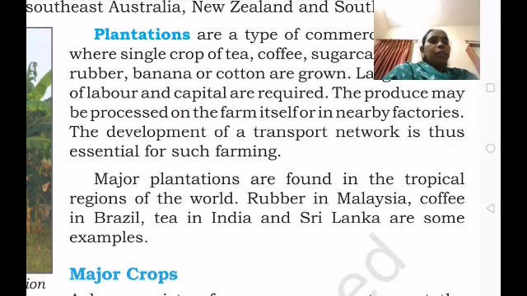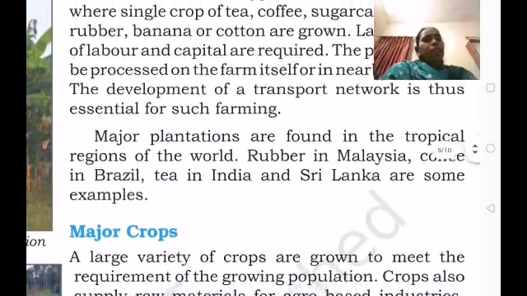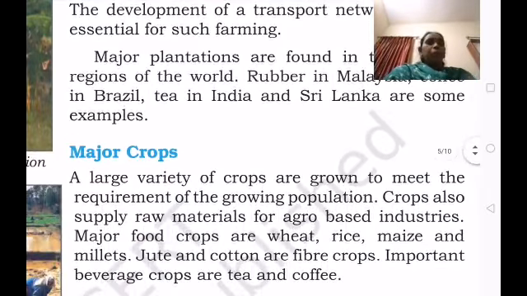Rubber in Malaysia, coffee in Brazil, tea in India and Sri Lanka are some examples. Large quantities of these crops are grown in these places, especially rubber in Malaysia, coffee in Brazil, and tea in India and Sri Lanka. These are the major plantation areas.